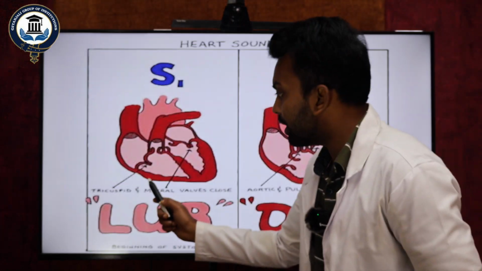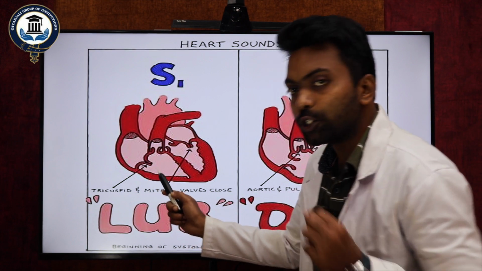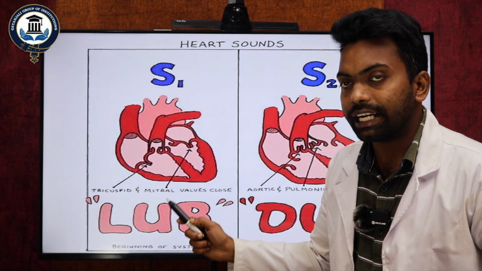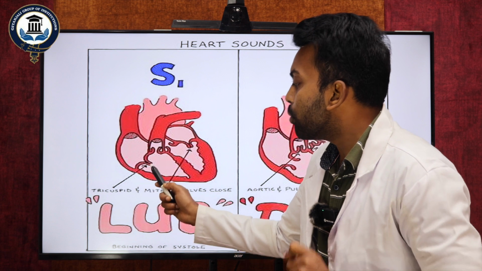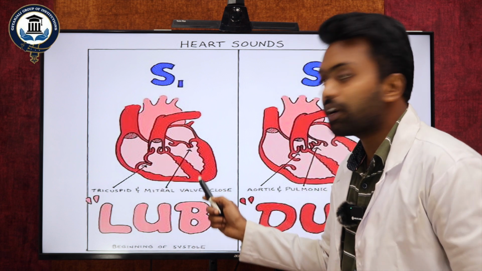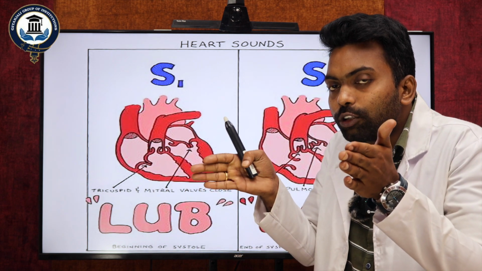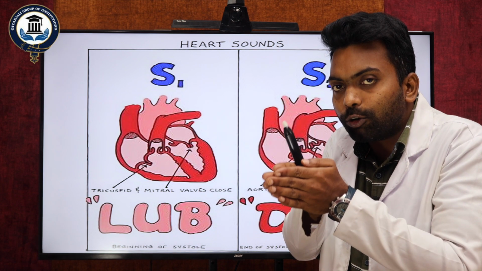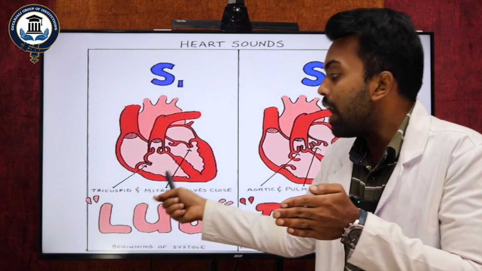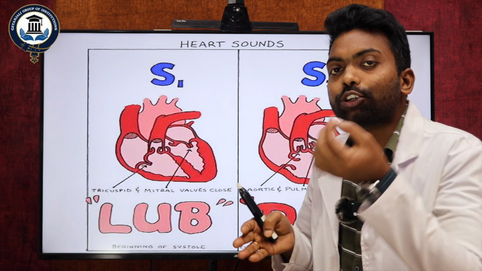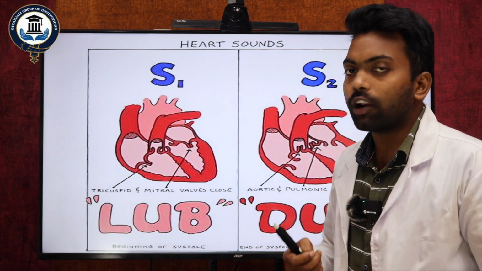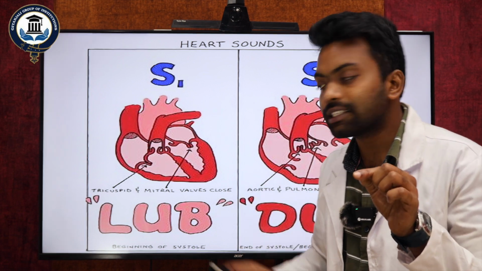The first heart sound is generated by the sudden closure of both the tricuspid and mitral valves. When both valves suddenly close, a short sound is produced, which is called S1, resembling lub.